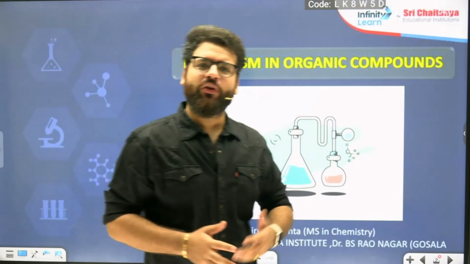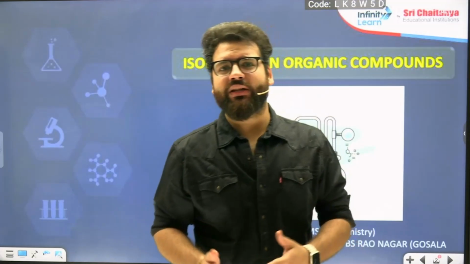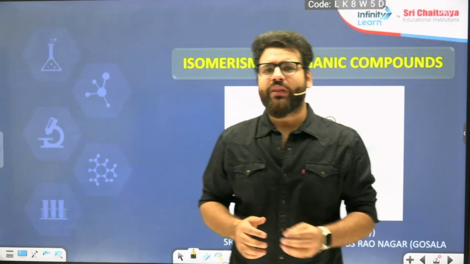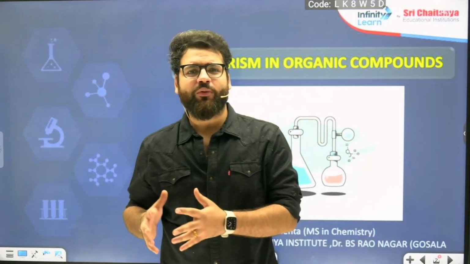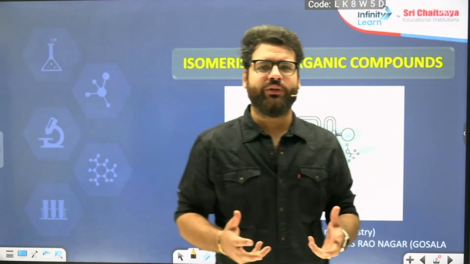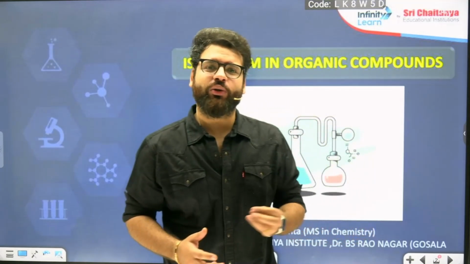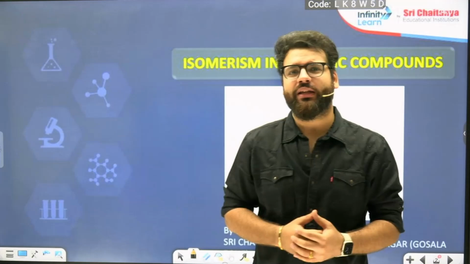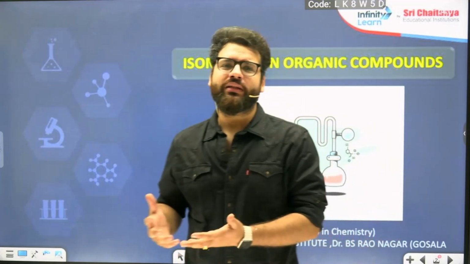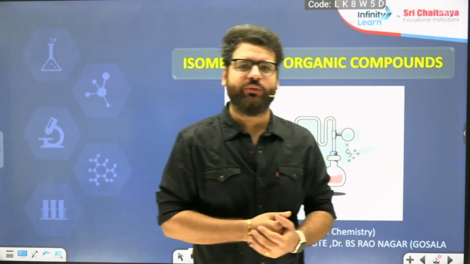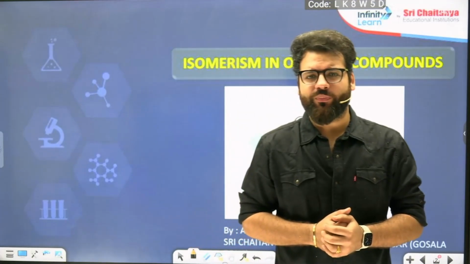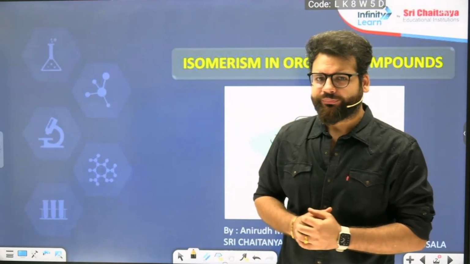Because in many organic reactions like SN1, SN2 and other types of reactions, when the products are formed, the final products may exist as different isomers. So when they ask how many total products are formed in this reaction, how many possible products are there, you have to take different isomers into account. So it becomes a very important and interesting topic from that point of view. Let us start with this.